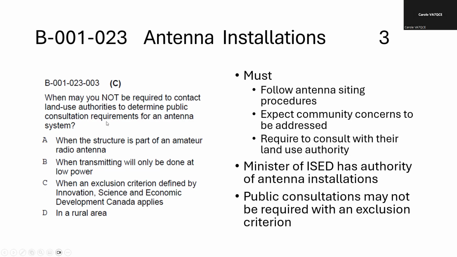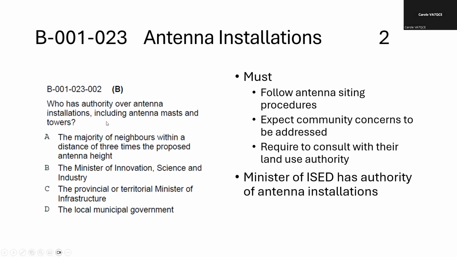Roy, can you go back one to the previous one? Why does it say Ministry of Innovation, Science and Industry? You mean ISED? Yeah, I think they mean ISED, Innovation, Science and Economic Development.